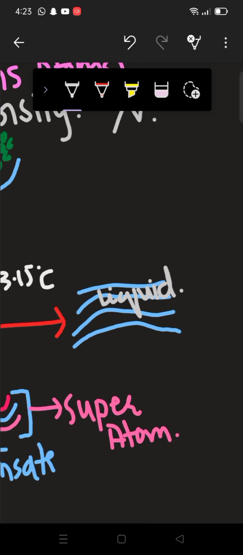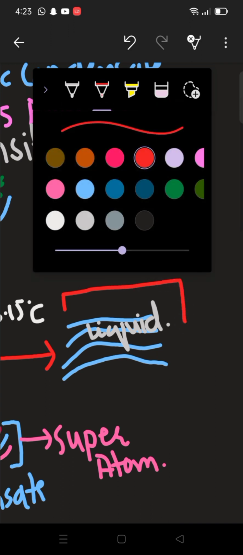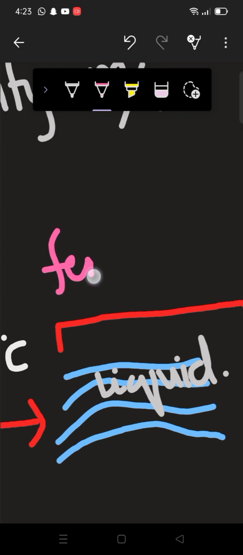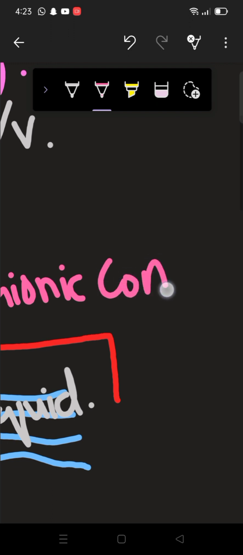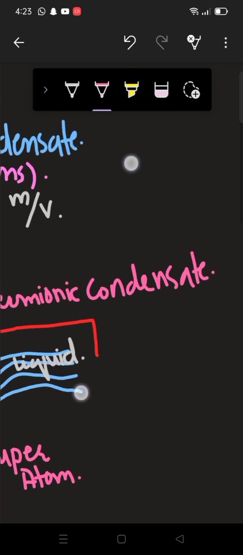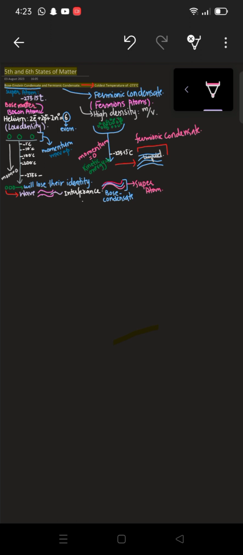Those boson atoms were converted into waves, and these fermion atoms are converted into liquid. Now this is what we call the fermionic condensate. So fermionic condensate is in liquid form, whereas Bose-Einstein condensate is in wave form. Now I hope both are clear to you.